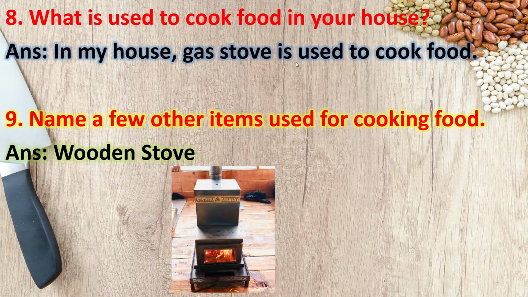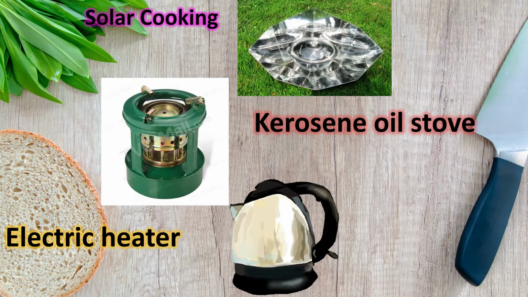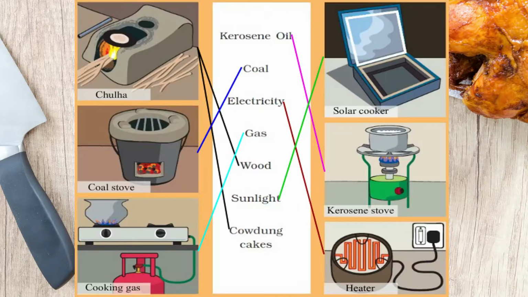What is used to cook food in your house? In our house, gas stove is used to cook food nowadays in all the houses. Name a few other items used for cooking food. This is wooden stove. In olden days it was used, and solar cooking. Even nowadays it is famous. Kerosene oil stove. In olden days it was used. Even some in villages, some people are using that. Electric heater. Nowadays it is very common in everyone's house.